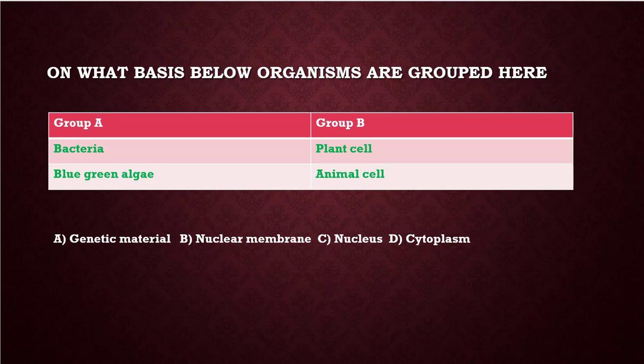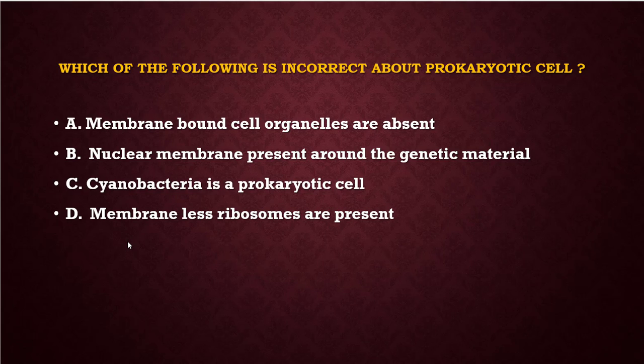Okay. And the next question is: which of the following is incorrect about prokaryotic cells? Membrane bound cell organelles are absent. Yes, correct. Nuclear membrane present around the genetic material. No. Cyanobacteria is a prokaryotic cell, correct. Membraneless ribosomes are present. That is also correct. So the answer is B. Nuclear membrane present around the genetic material is not correct for prokaryotic cells. Actually, prokaryotic cells do not have a nuclear membrane. Okay, that is the correct answer here.